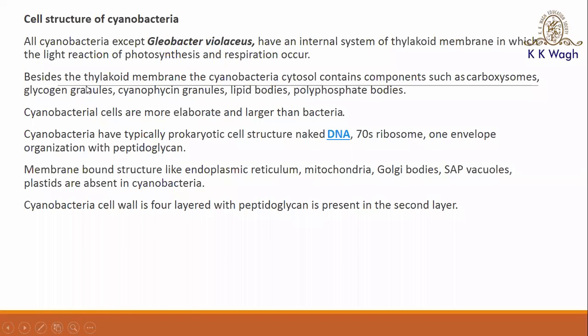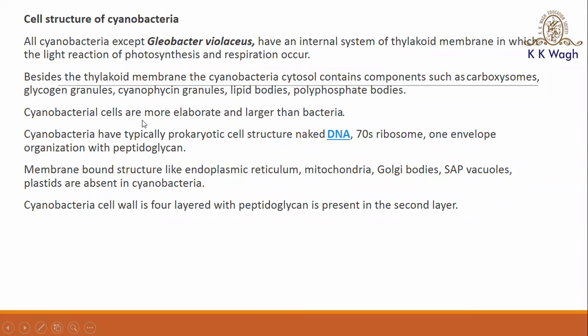As we know, they are photosynthetic. Why are they photosynthetic? Because the photosynthetic apparatus or organelle is present in them, which is called the thylakoid membrane. This thylakoid membrane component is composed of the carboxysomes, then the glycogen granules, then the cyanophycin granules, lipid bodies, and the polyphosphate bodies.